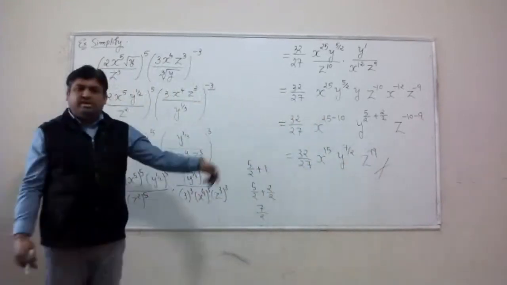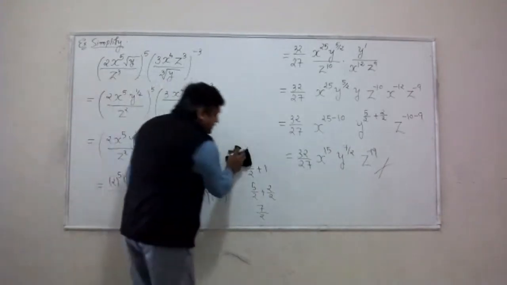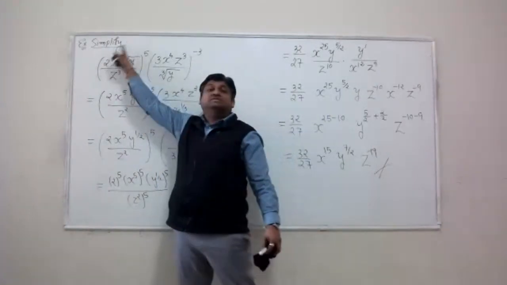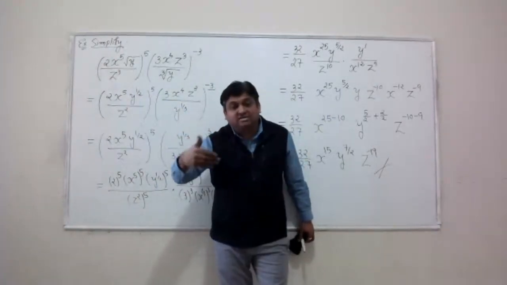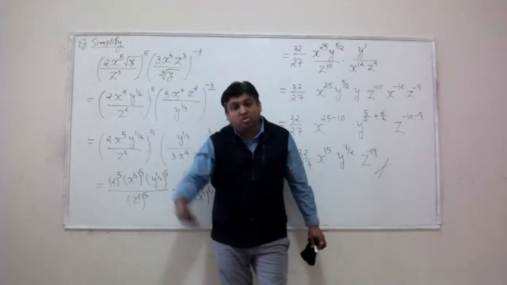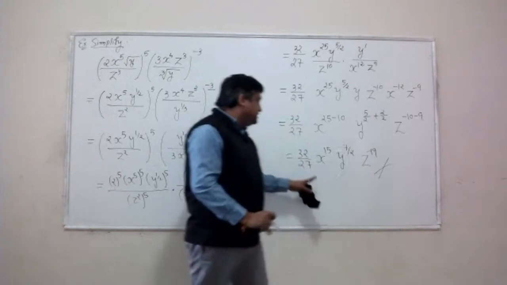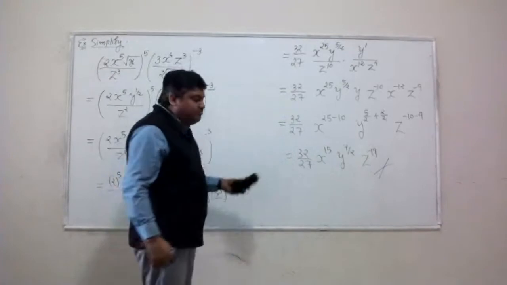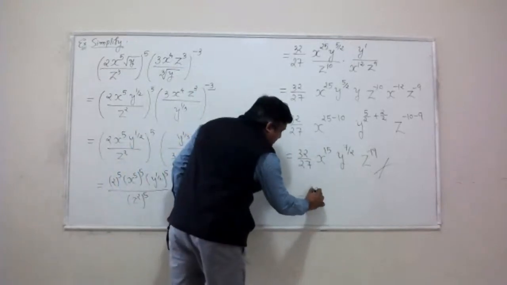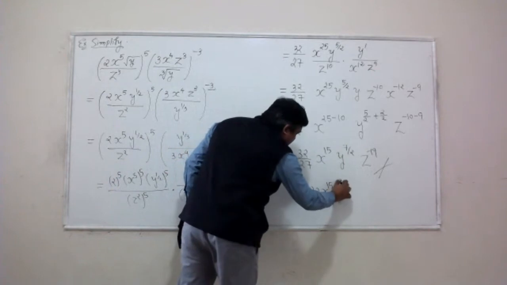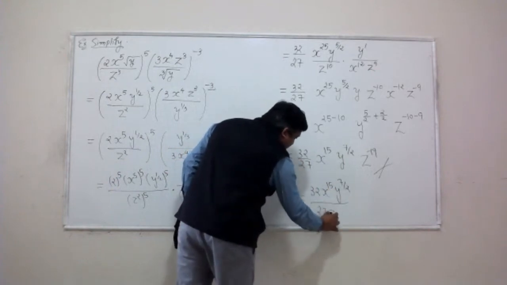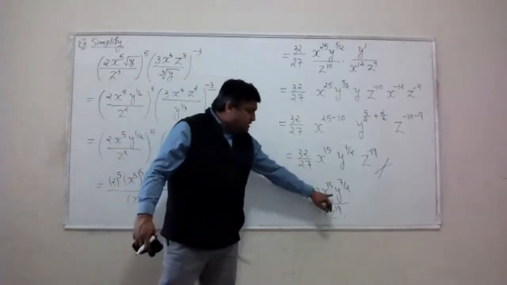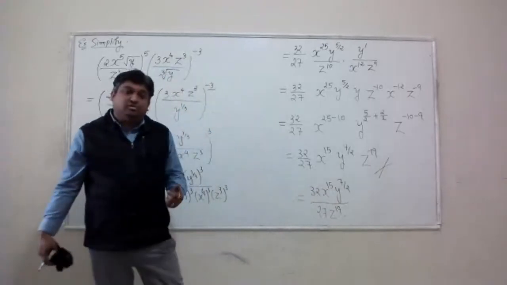If nothing is said, then you can stop right there. If the question says simplify and write your final answer with all positive exponents only, then you need to send that negative exponent into the bottom to make it positive. Look, 32 x to the 15 y to the 7 by 2 over 27 z to the 19. This is the final answer if the instruction says write your final answer with all positive exponents.